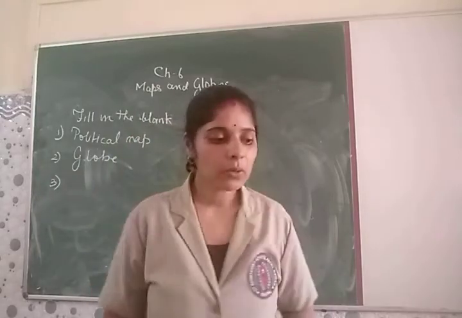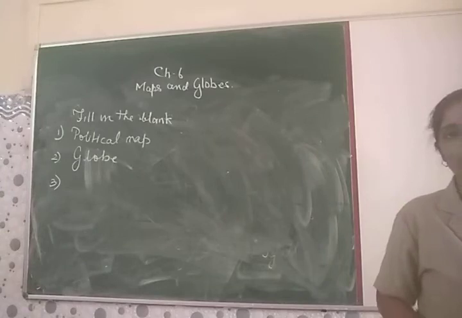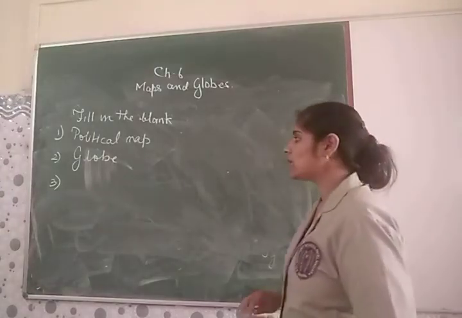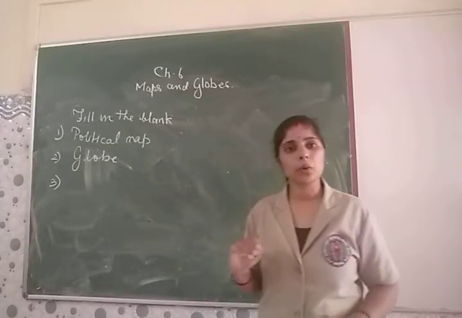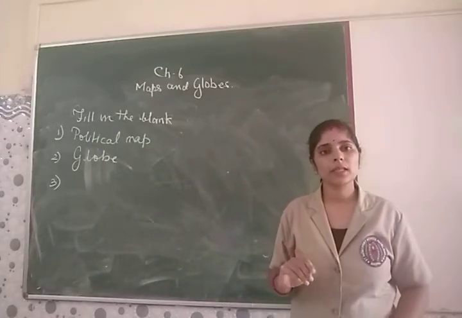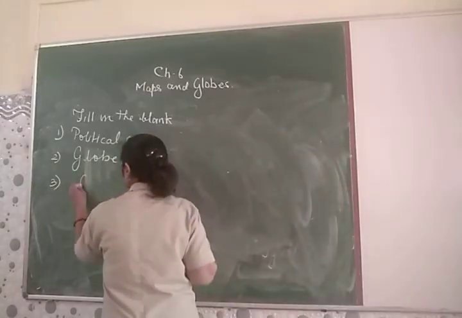Now, coming on to the third one, it is equator is a dash degree of latitudes. So, what is the degree of equator? We all know that equator divides the earth into two hemispheres, that is your northern hemisphere and southern hemisphere. So, the degree of equator is 0 degree.